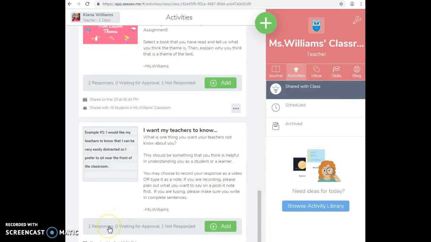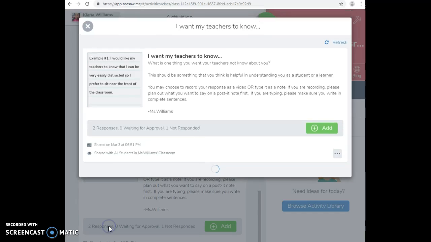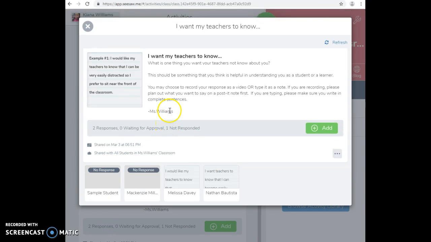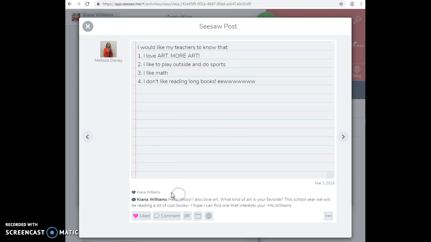I really enjoyed learning about my students in this way. One of my favorite parts about being a teacher is getting to know people, making connections, and building those relationships with students. So it was cool to be able to see some interesting things about the students in my class.